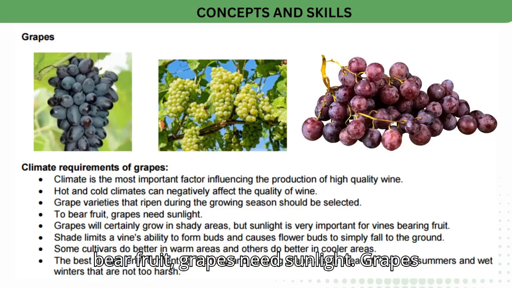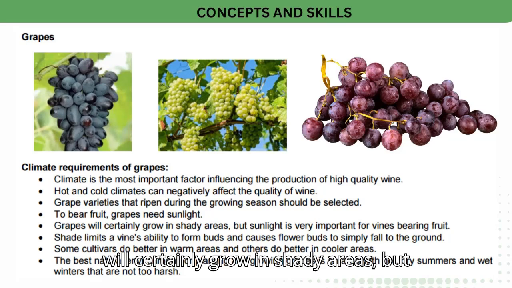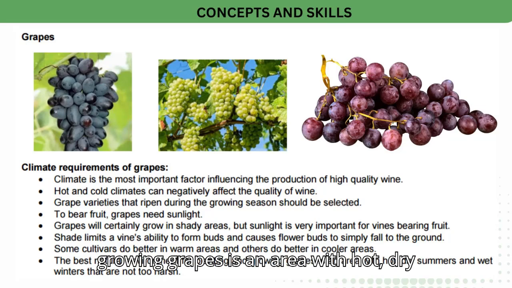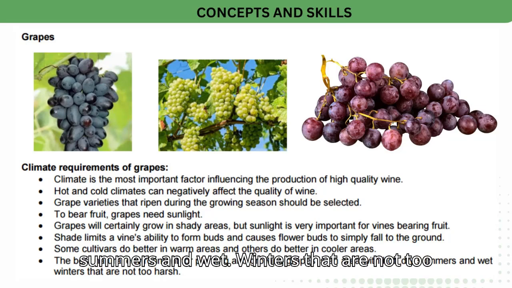To bear fruit, grapes need sunlight. Grapes will certainly grow in shady areas, but sunlight is very important for vines bearing fruit. Shade limits a vine's ability to form buds and causes flower buds to simply fall to the ground. Some cultivars do better in warm areas and others do better in cooler areas. The best natural environment for planting and growing grapes is an area with hot, dry summers and wet winters that are not too harsh.